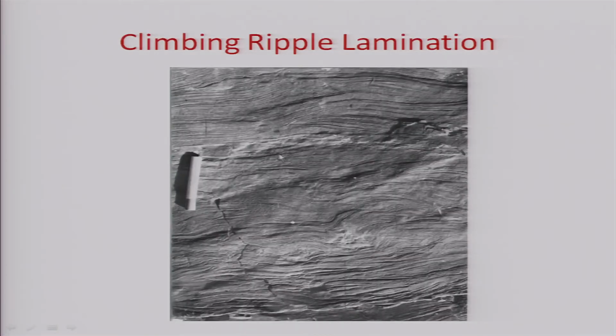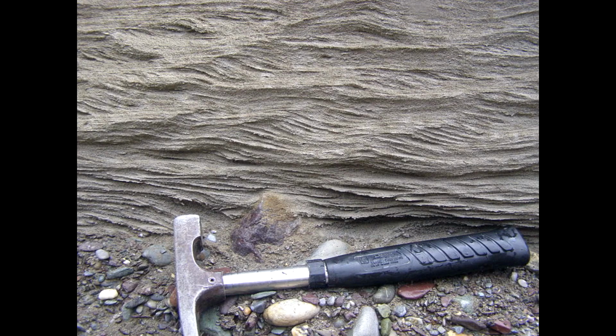Another way of forming a ripple is by riding over each other, one layer of sediment riding over the other, and this produces what is called climbing ripple lamination. This is possible only when the sediment supply is continuous.